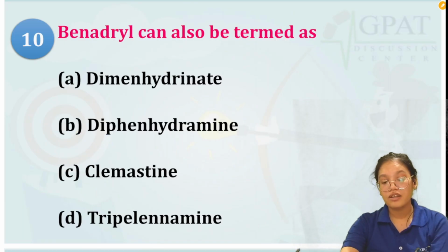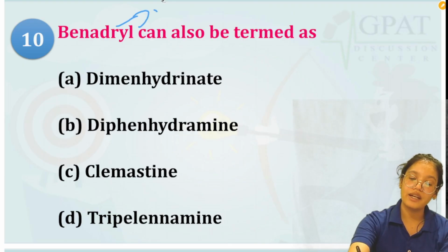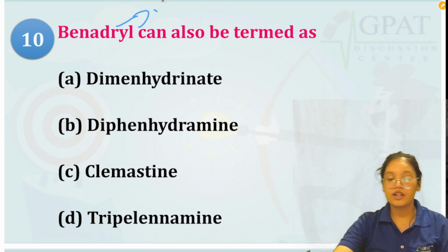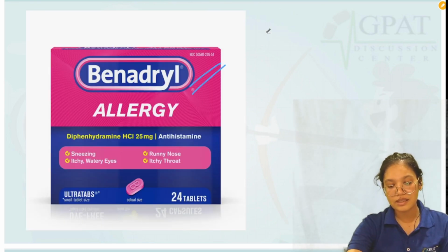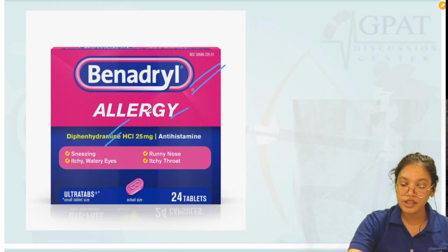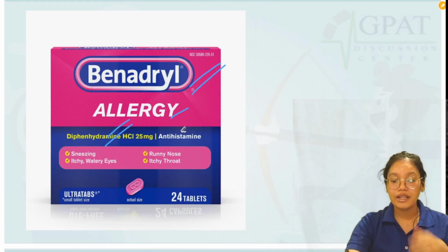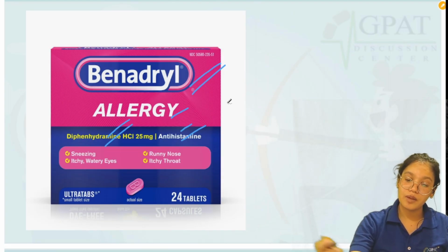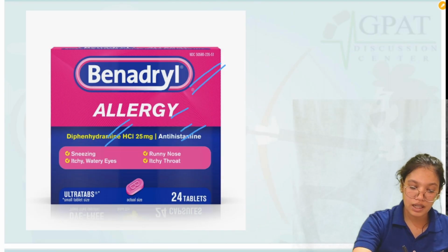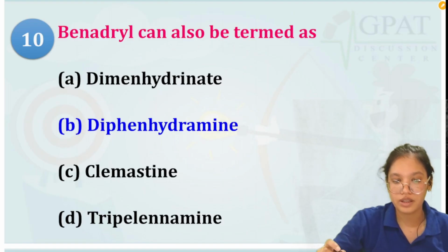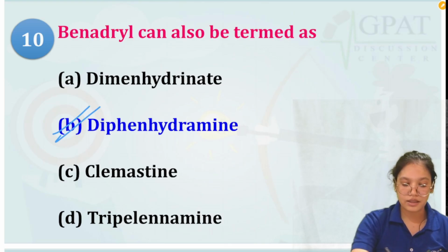Then we have: Benadryl can be termed as. Now for Benadryl, they have given the brand name, they are asking what drug is marketed under the name Benadryl. So this is the logo for Benadryl. It is basically used for allergy, and diphenhydramine hydrochloride, the antihistaminic drug, is marketed under the name Benadryl. So the answer is diphenhydramine. The slide is not moving. Yeah, so B is the answer.